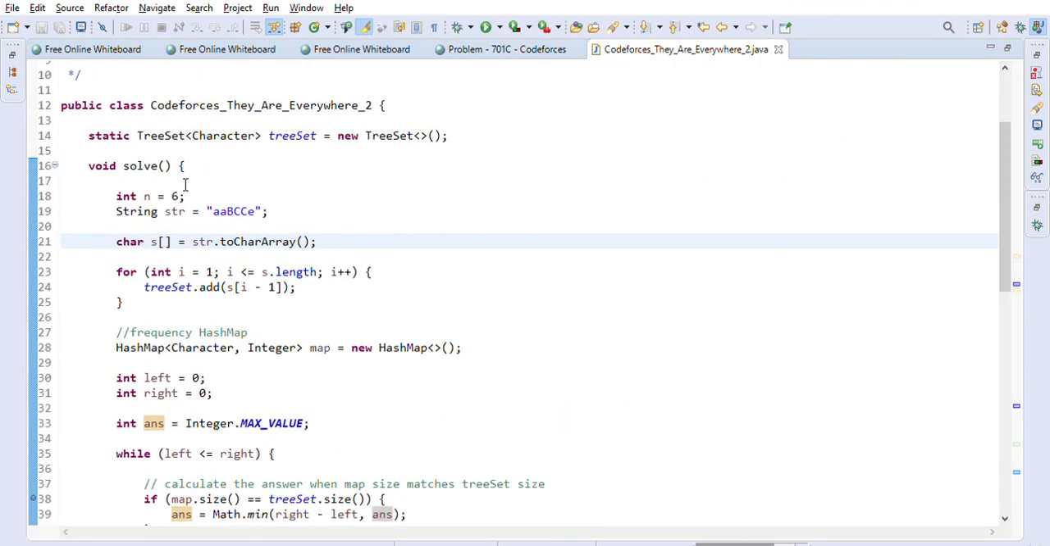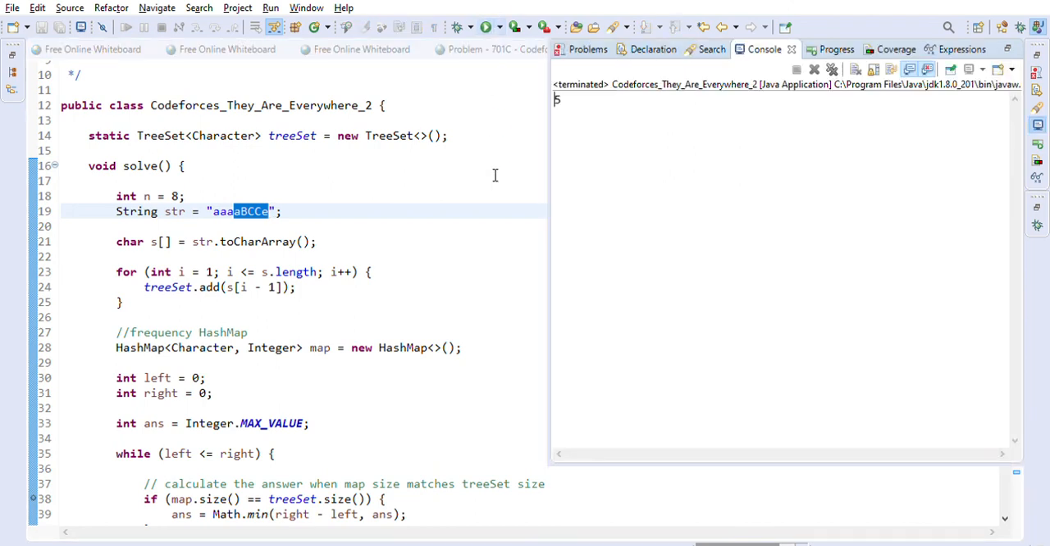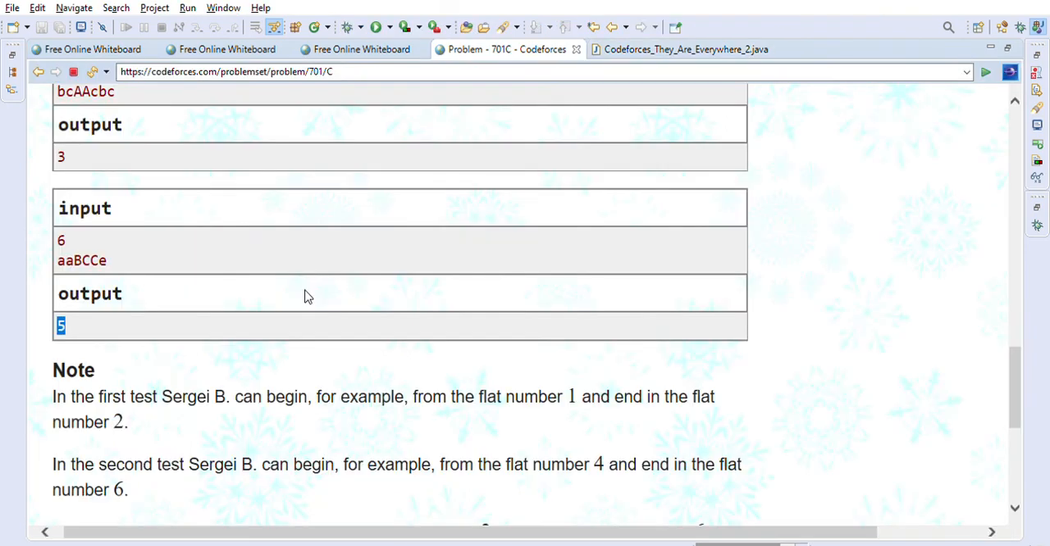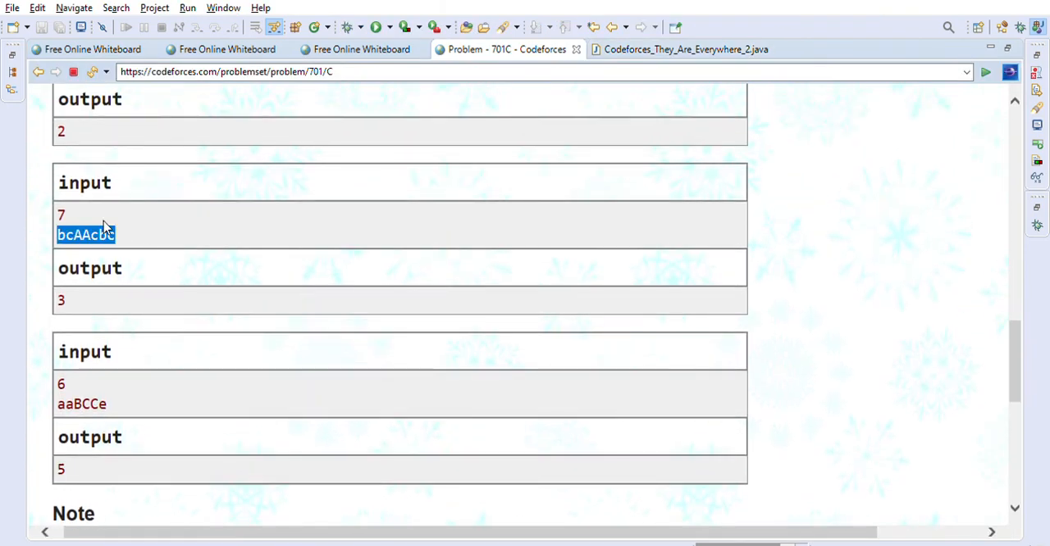Also, let's say if we update it to 8 and we put 2 A's here, let's say we add 2 A's, still to get all the characters we have to take this as a substring, right? So still the answer will be 5. Make sure, so still our answer is 5. So this is correct. Let's take a look at another example.